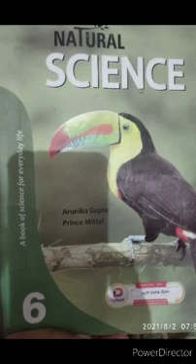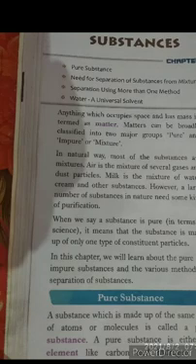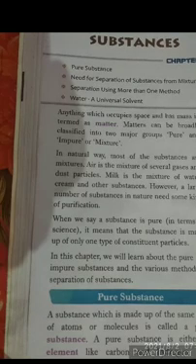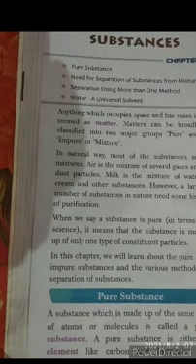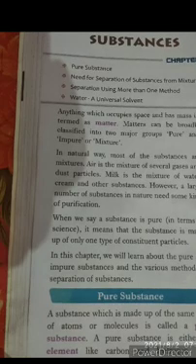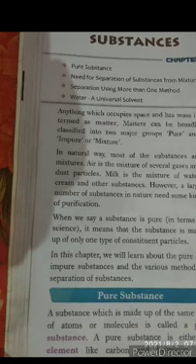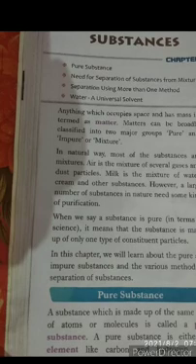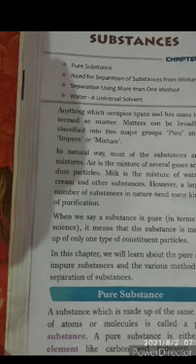Here, see the heading: pure substance, impure substance, or mixture. Need for separation of substances from mixture. Methods of separation. Separation using more than one method. And solution and solubility. Water, a universal solvent. This many topics we will discuss in this lesson. All of you be ready, okay? We will go through the lesson.